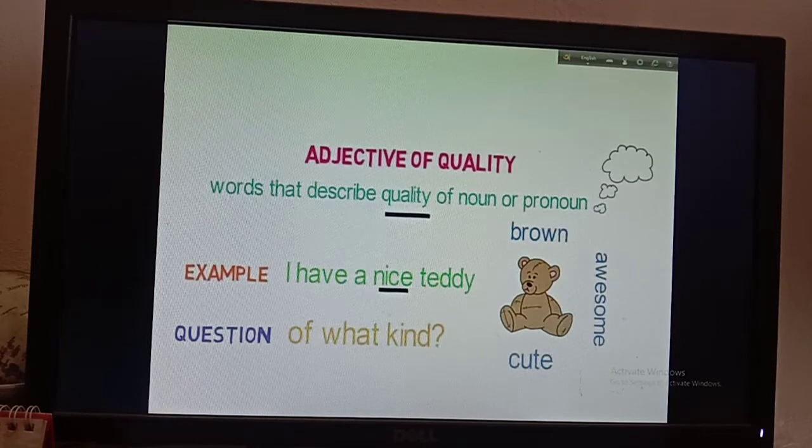Adjectives of quality are words that are used to describe the quality of a noun or pronoun. So you will become able to know about the quality of some noun or pronoun by using adjectives of quality. Now pause my video, then keep my note, and after keeping the note you can start the video again.